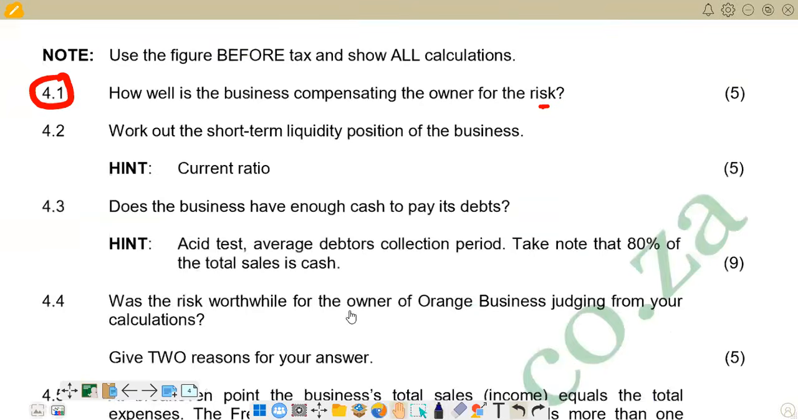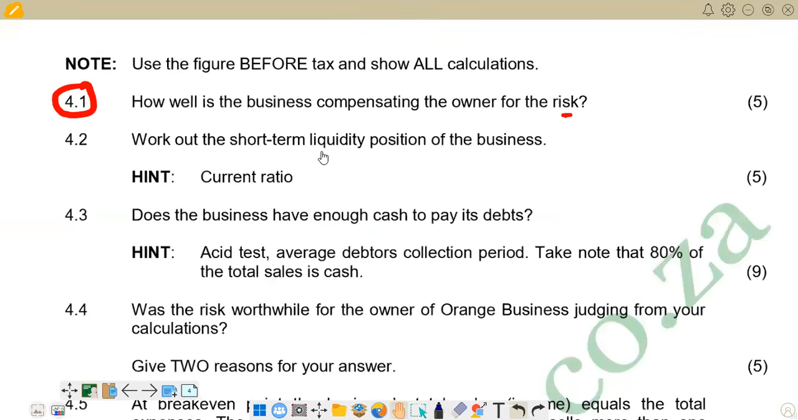On 4.2, the question reads, work out the short-term liquidity position of the business. Hence, we are going to use the current ratio. So for the current ratio, we need to know the formula. The formula is current assets as to current liabilities. So we are going to the question to see what we have in terms of the total of current assets and total of current liabilities. Then we present it as a ratio.